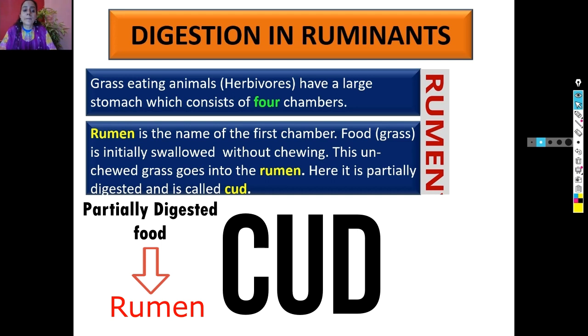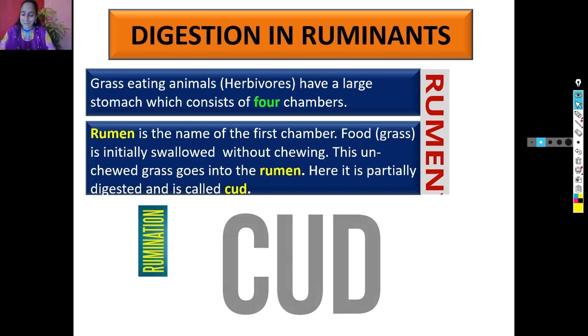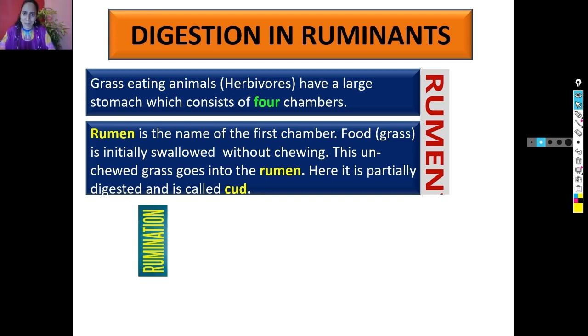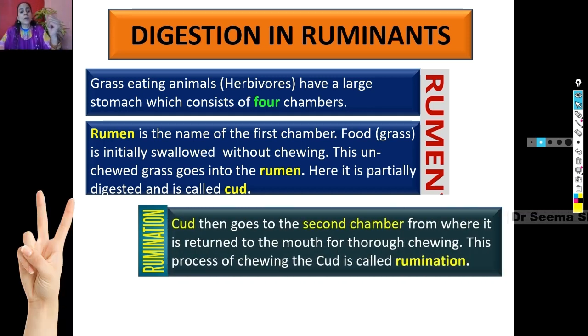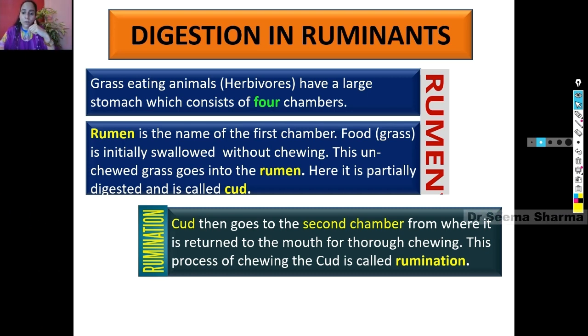Next is rumination. Cud then goes to the second chamber, from where it returns to the mouth for thorough chewing. This process of chewing the cud is called rumination.